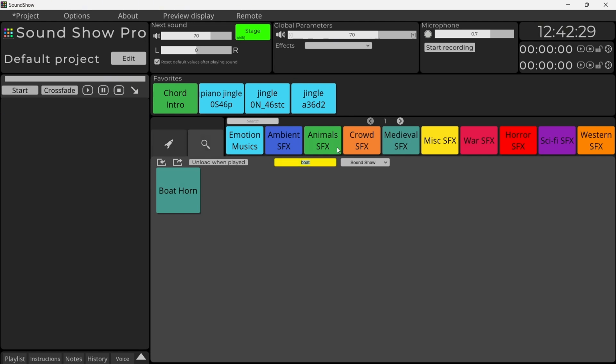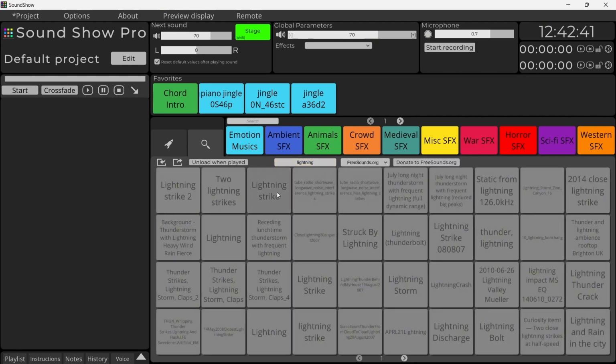If you don't find what you're looking for, you can also search directly online in the extensive freesound.org library by changing the source in the drop-down menu. Simply type in a keyword, download the sound, and play it instantly. You'll never be caught without the perfect sound.